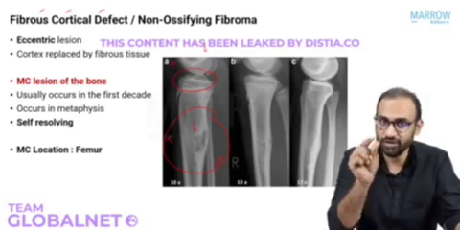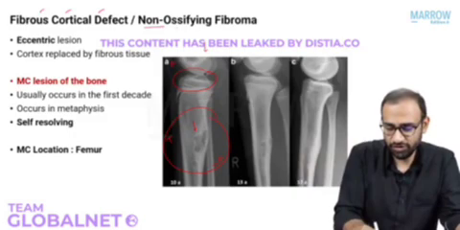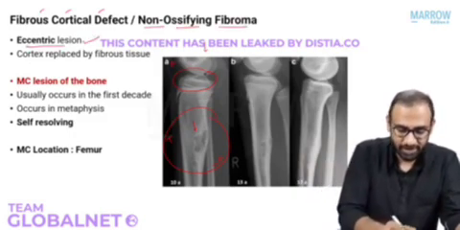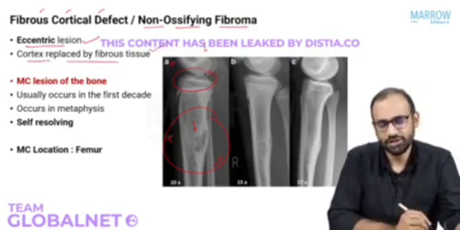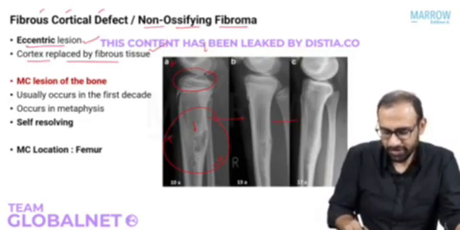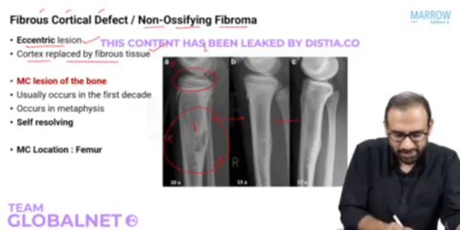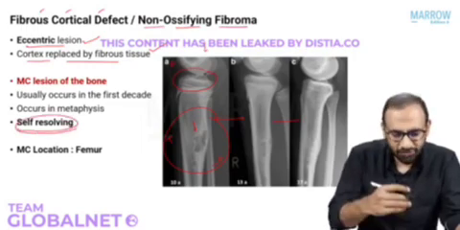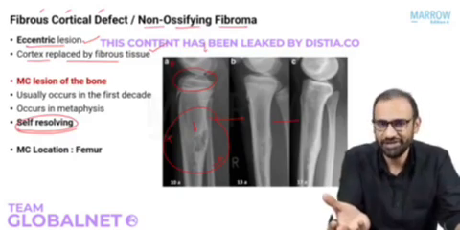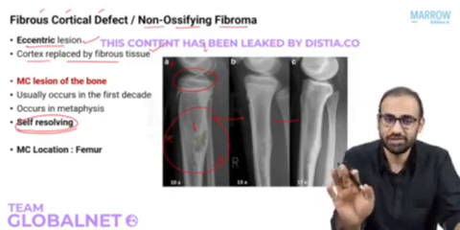There is a cortical defect in the bone where the bone is replaced by fibrous tissue. The other name for it is non-ossifying fibroma. It is an eccentric lesion, like I said, and the cortex is replaced by fibrous tissue. Now I'm showing you a series of X-rays, where on the first X-ray it is like this, on the second it's slightly decreased, and on the third it's almost gone. It is self-resolving. It is a very common condition. Most of you have it, but it's asymptomatic and we don't usually diagnose it. It's usually an incidental finding.